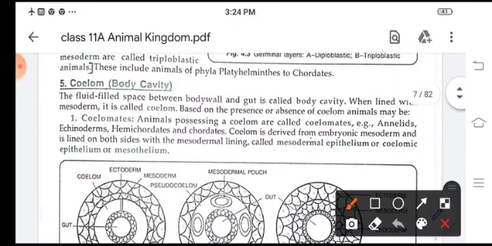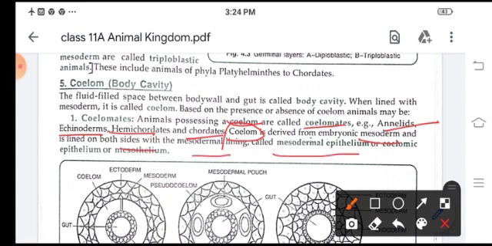Coelomates means animals which have coelom, like Annelida, echinoderms, hemichordates and chordates. Now this coelom is derived from the embryonic mesoderm, which is lined on both sides with the mesodermal lining, and it is called mesodermal epithelium or the coelomic epithelium.